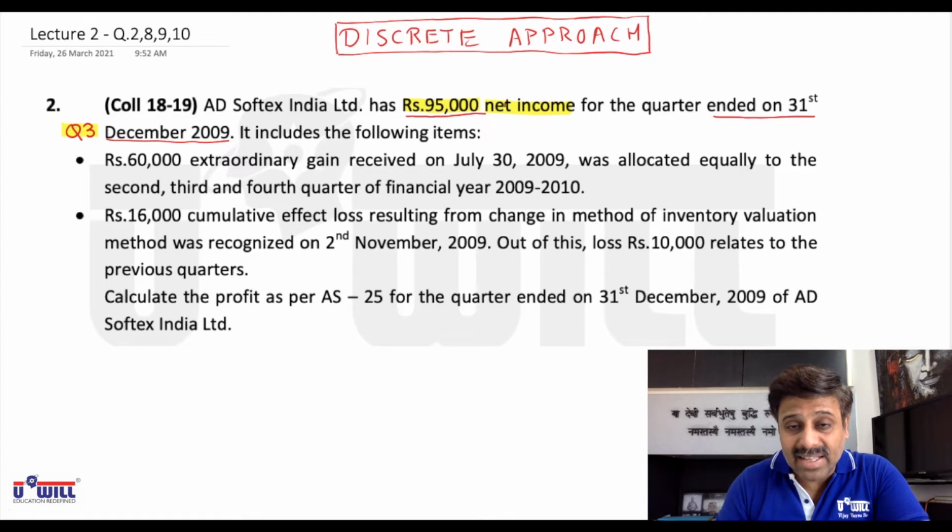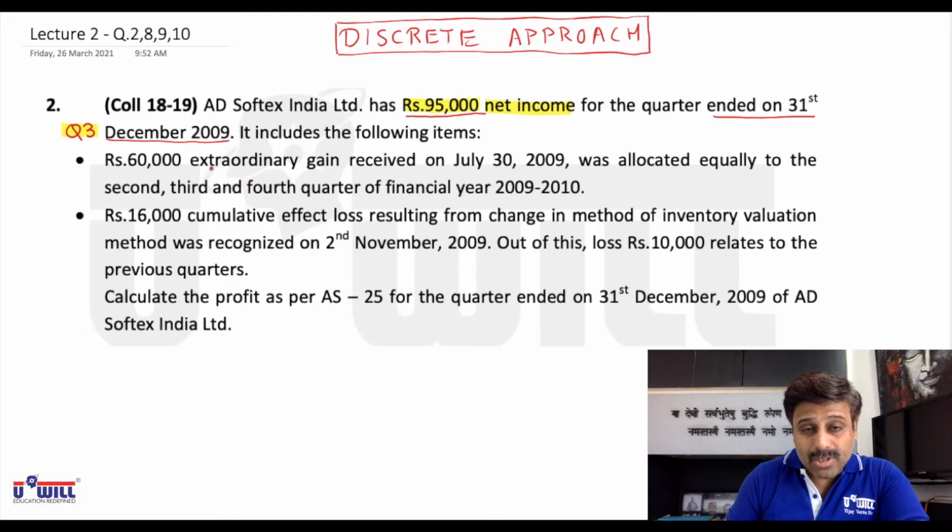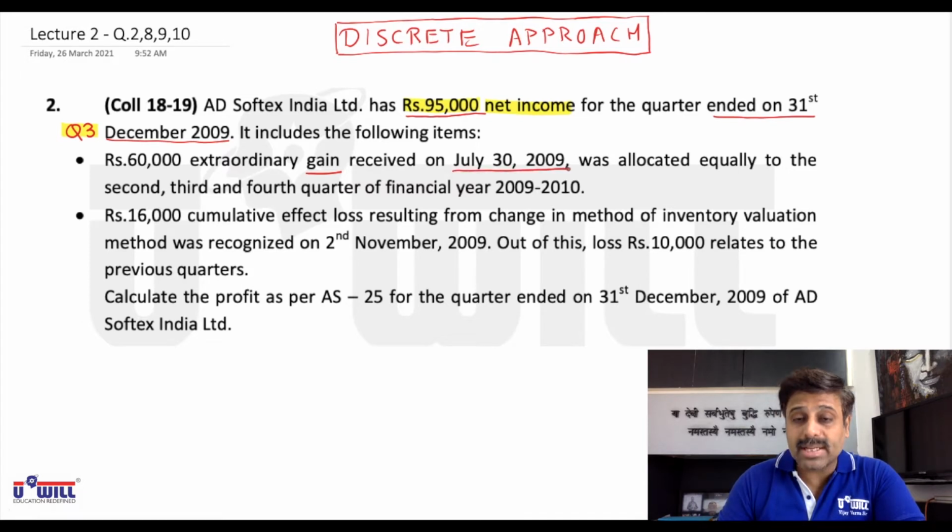Now they say it includes the following items. Means this 95,000 is calculated after considering the following items. Rupees 60,000 of extraordinary gain received on July 30, 2009. July means which quarter? April, May, June is the first quarter. July, August, September is the second quarter. So July means quarter 2. The 60,000 of extraordinary gain was received in quarter 2.